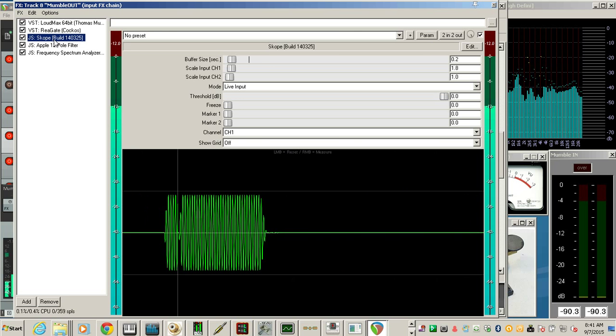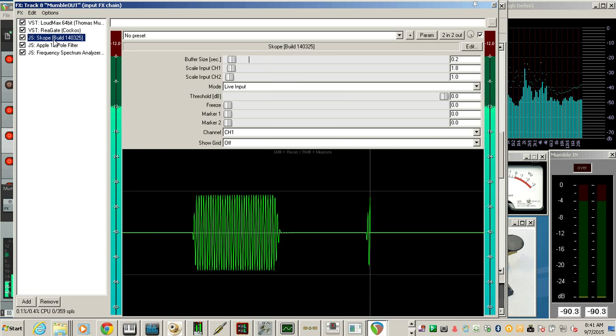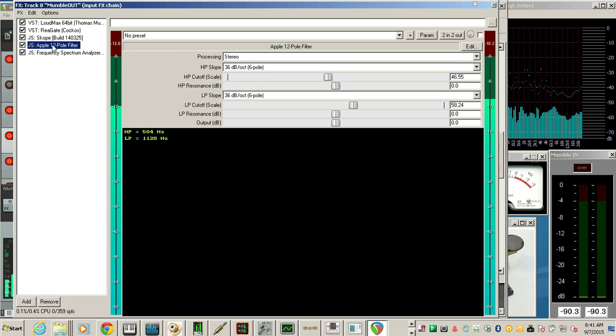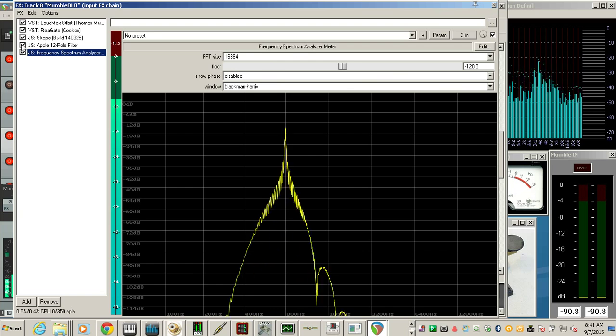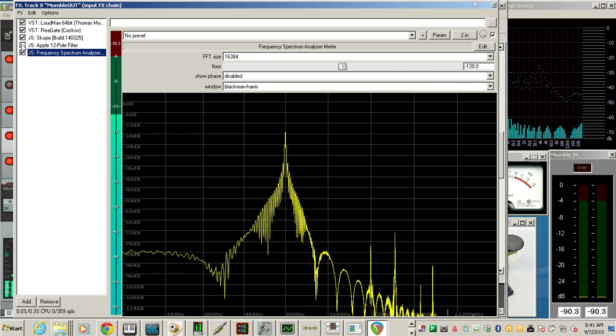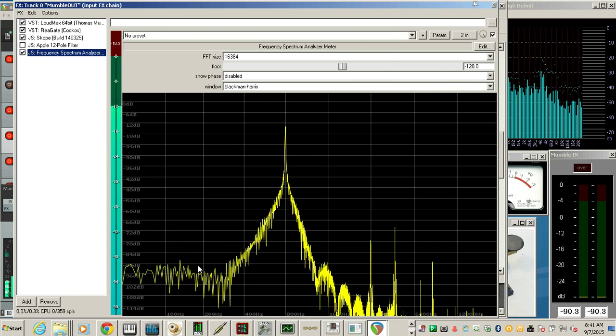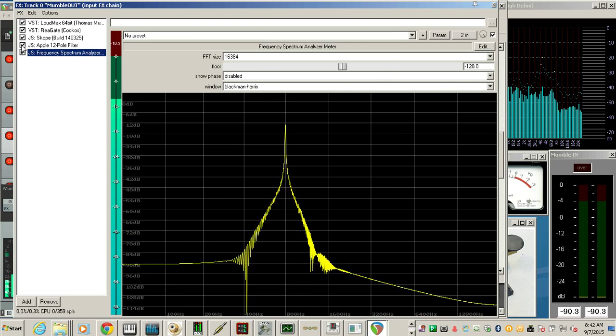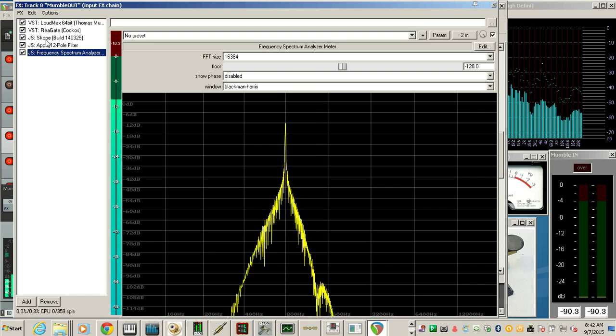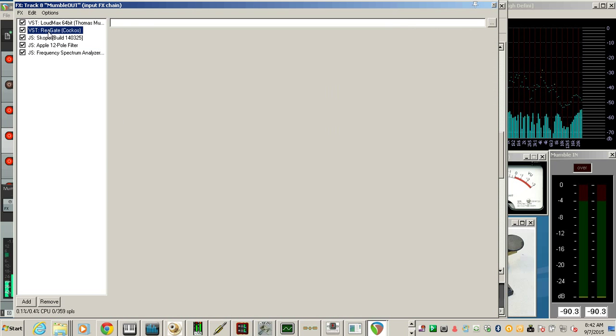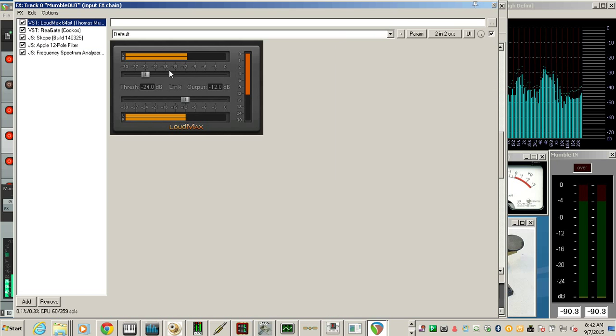We can look at the waveform of the receiving signal coming out of Mumble. We have a bandpass filter and a spectrum analyzer. So here's what it looks like without it. And you can see some of those spikes here and some of the low frequency components. So we put the filter in, and it smooths it right out. And that's for everything coming in.